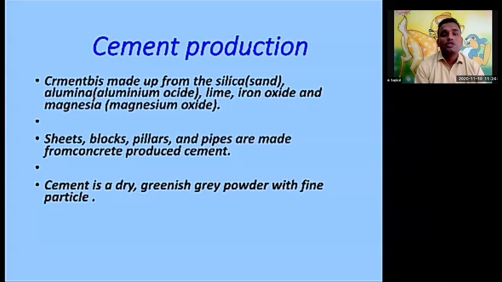So how is cement made? Cement is made from silica, that we can say sand, रेती जिसे कहा जाता है, silica, then alumina, lime, iron oxide and magnesia. These are the ingredients of cement. Cement is made from first of all silica, then alumina, then lime, iron oxide and magnesia. But what is the use of cement? For what purpose do we use cement? The purpose is making sheets.